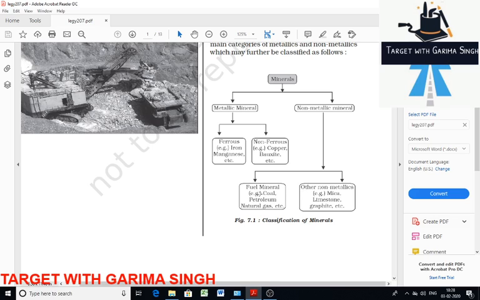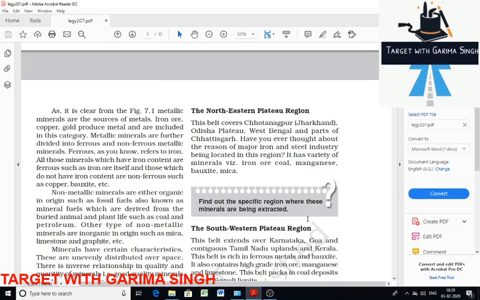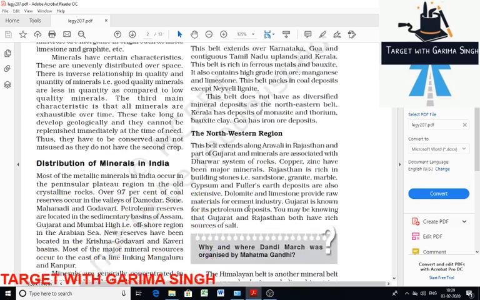So fuel minerals or organic minerals are made up of organic matter of buried animals and plants over millions of years. Examples are coal, petroleum, natural gas, etc. Then on the other side, non-metallic minerals are inorganic in origin, like mica, limestone, graphite. Let's discuss the characteristics of mineral resources.